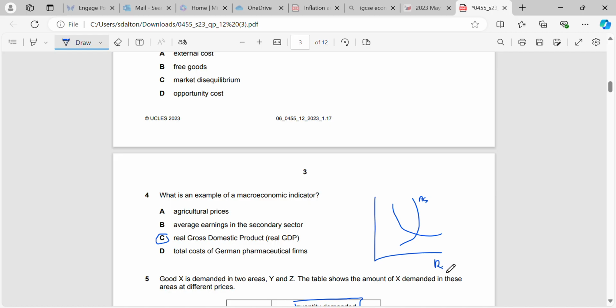And we study that in macroeconomics unit 4. Remember, units 1 to 3 are all micro topics. Units 4, 5 and 6 are all macro. So price level and real GDP. Average earnings in secondary sector, agricultural prices, and the total costs of German pharmaceutical firms, they're all microeconomic indicators.